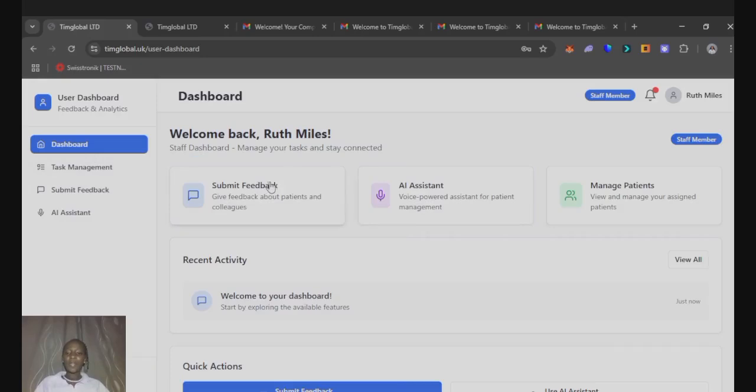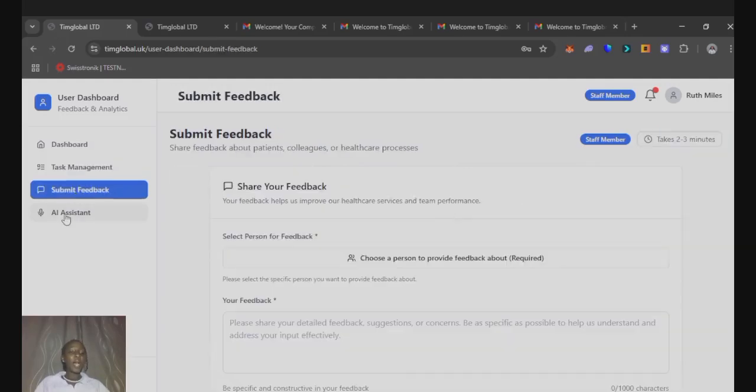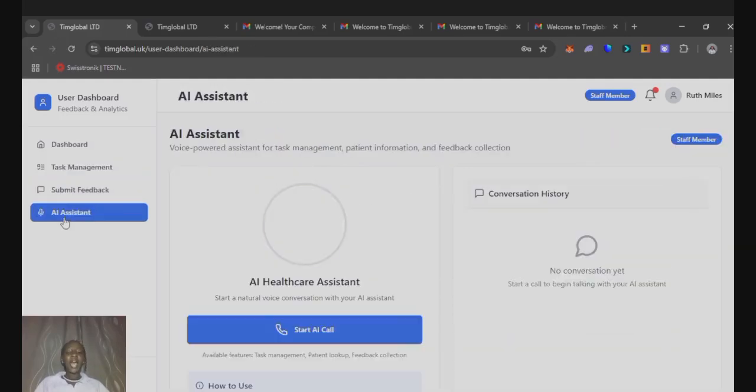You can submit feedback, you can use the AI assistant, you can manage patients, you can manage your tasks, you can schedule tasks. So now let's explore the task management, the submit feedback, as well as the AI assistant.